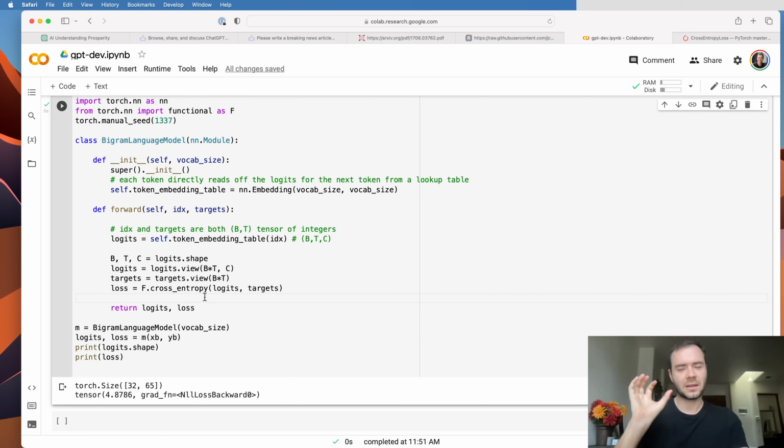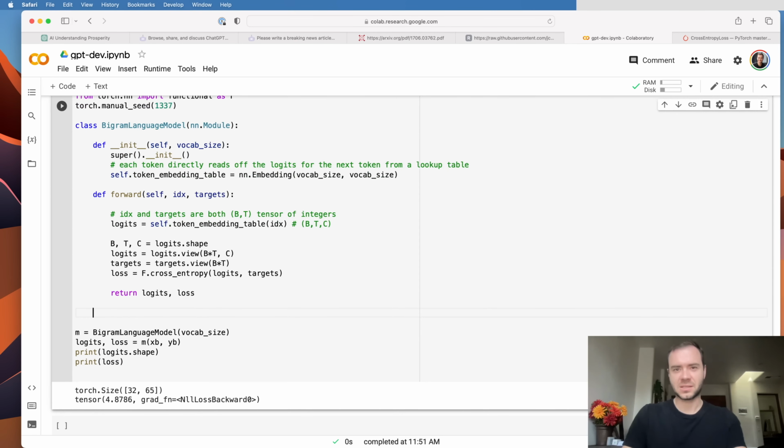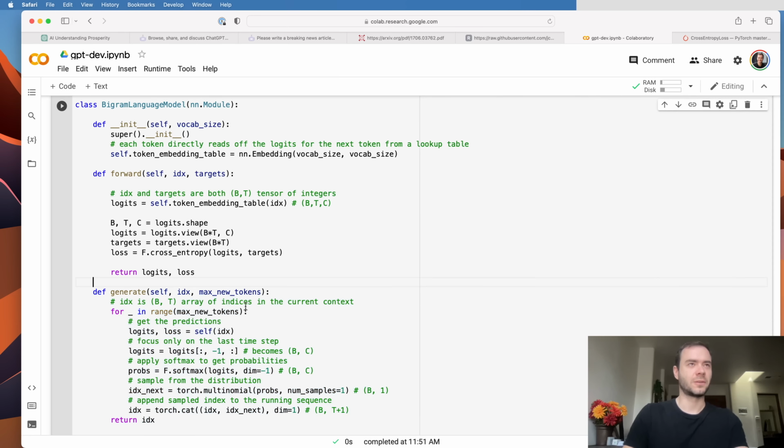Okay, so now that we can evaluate the quality of the model on some data, we'd like to also be able to generate from the model. So let's do the generation. Now I'm going to go a little bit faster here because I covered all of this already in the previous videos. So here's a generate function for the model.